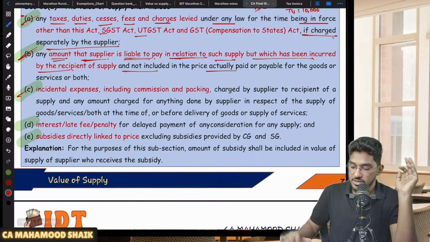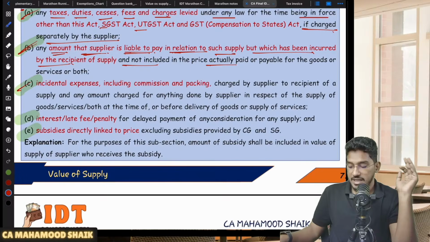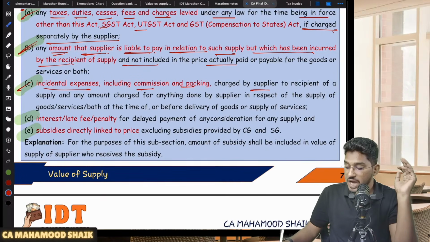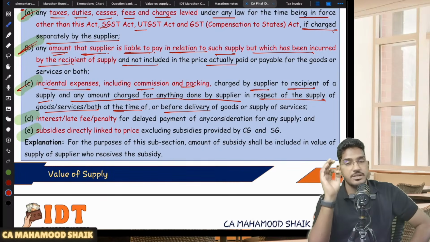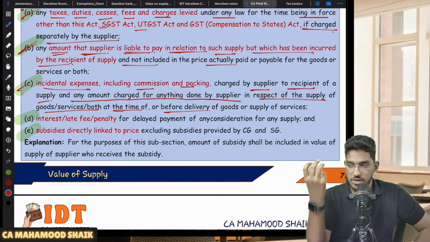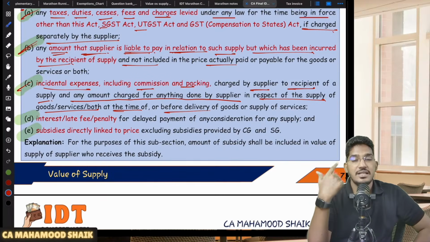Then we have C. Sir, what is C? In relation to the supply, if any incidental expenses are incurred, like commission and packaging, which are charged by the supplier to the recipient of a supply, and any amount charged for anything done by the supplier in respect of the supply of goods or services or both, either at the time of supply or before delivery of the goods or supply of the services.